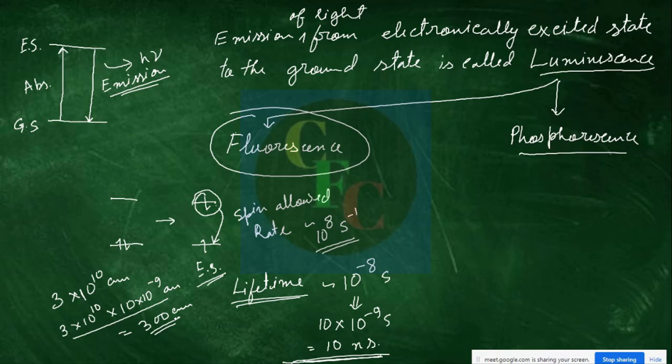So light travels that distance in 10 nanoseconds. That is the lifetime of typical fluorescence.